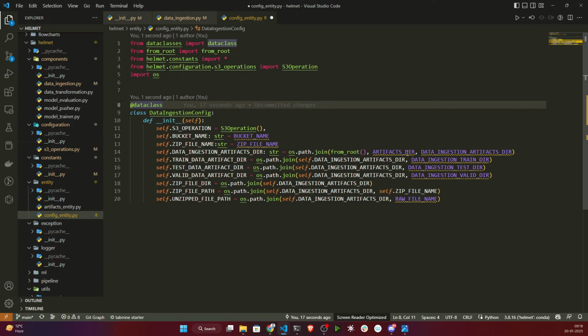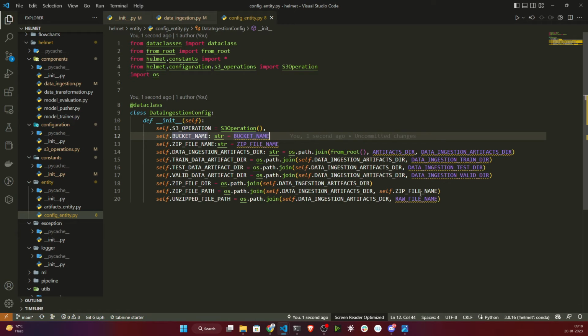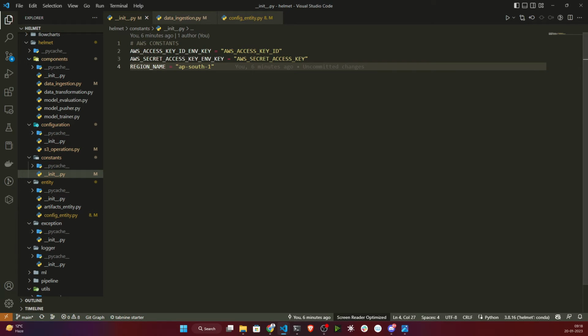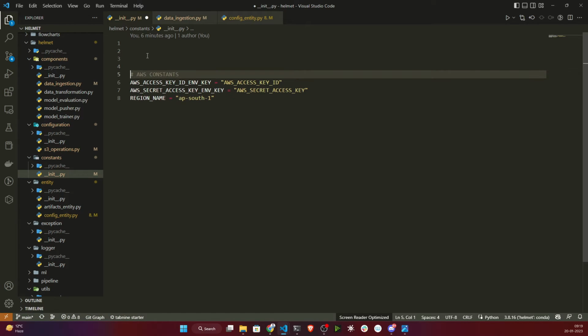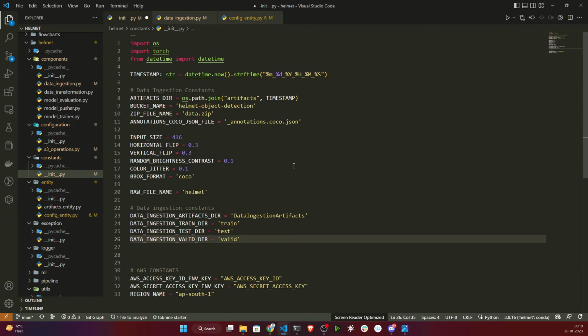But again, I have kept these names as variables, so these variables you need to set inside constant. These are the variables you need to set. For that I will open my constant, this is the constant constructor. Here I just need to mention all the variables, first of all my data ingestion related ones. Let's mention this one. I will come here and paste this.